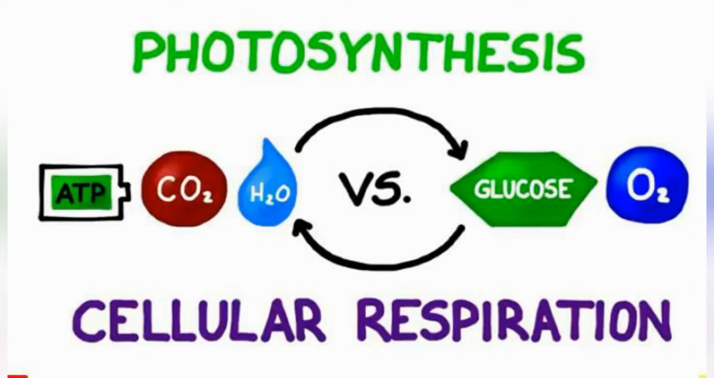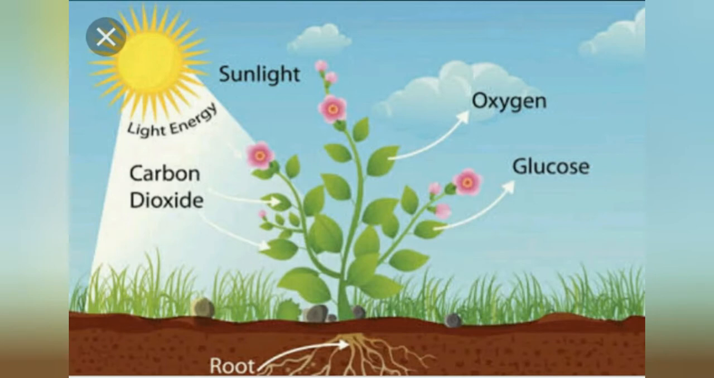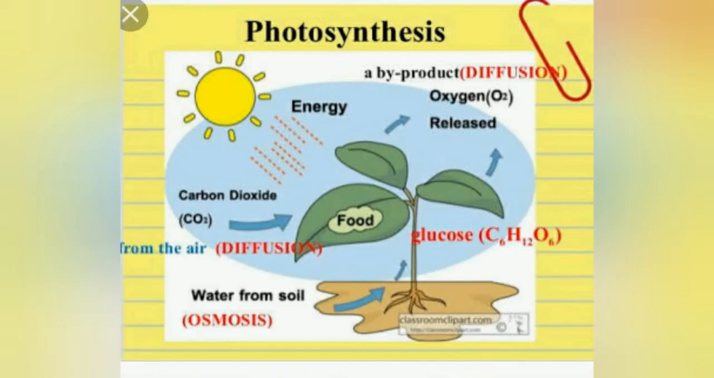Whatever carbon dioxide is produced by cellular respiration will be utilized in photosynthesis, and oxygen is the byproduct of photosynthesis. So photosynthesis produces oxygen for cellular respiration. Whatever oxygen is produced by photosynthesis is used by cellular respiration. So it is a cycle that takes place in the daytime.